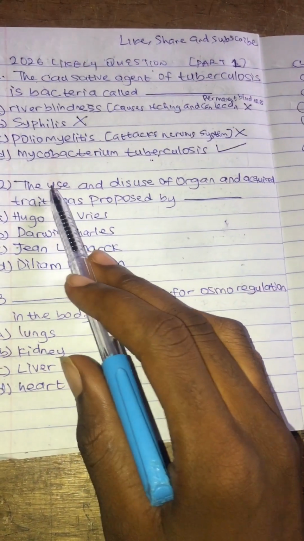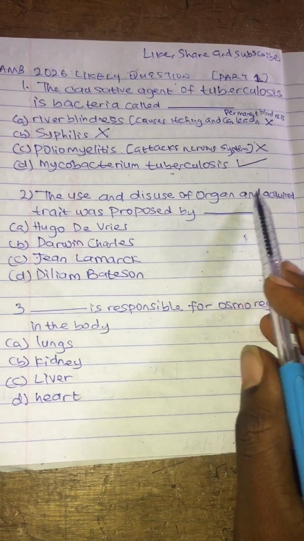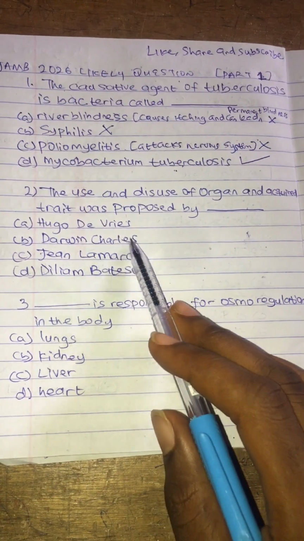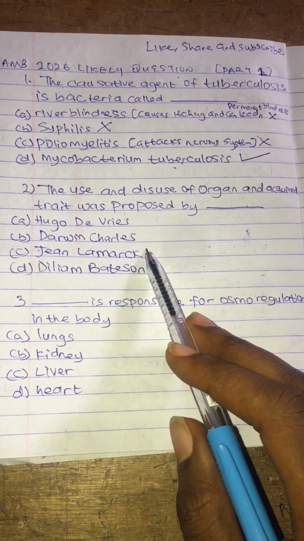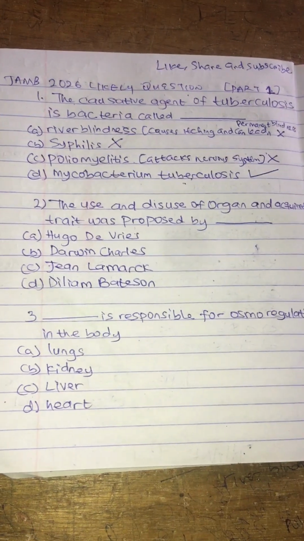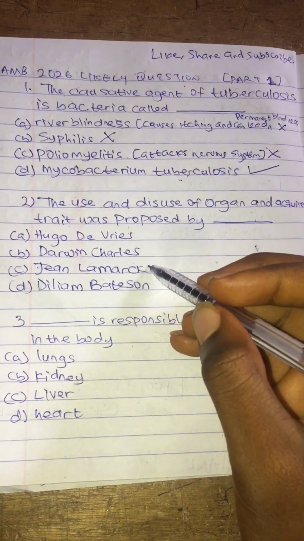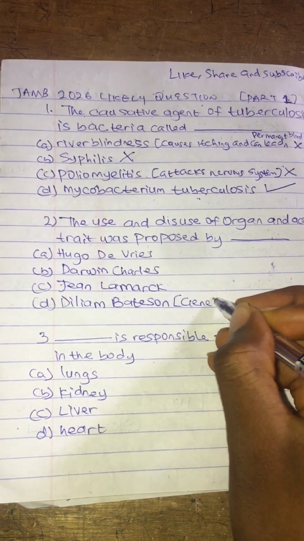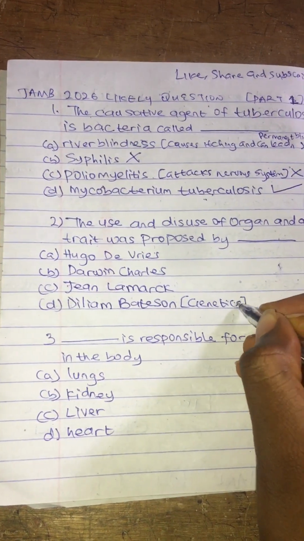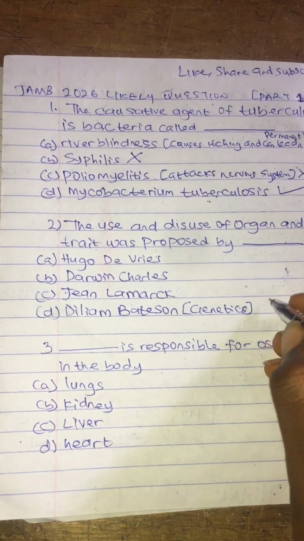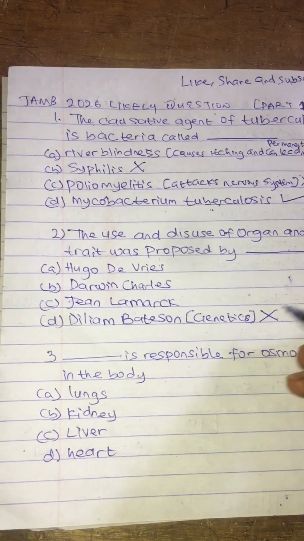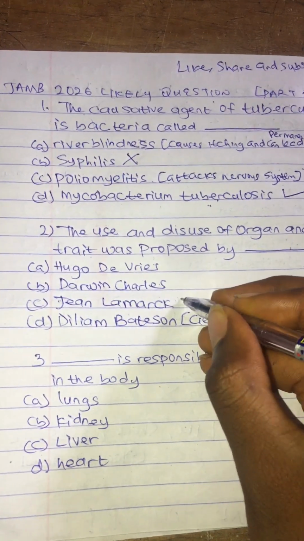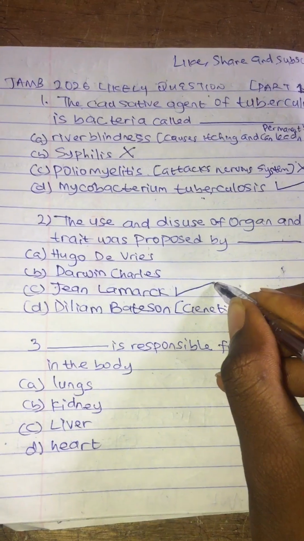Question 2. The use and disuse of organ and acquired trait was proposed by dash. A. Hugo de Vries, B. Charles Darwin, C. Jean Lamarck, and D. William Bateson. William Bateson talks about genetics. Him and Gregor Mendel didn't talk about use and disuse of organ. Jean Lamarck is the one that talked about use and disuse of organ. Jean Lamarck is the correct answer.